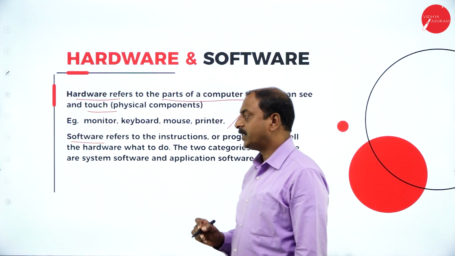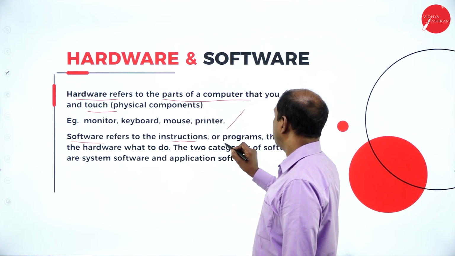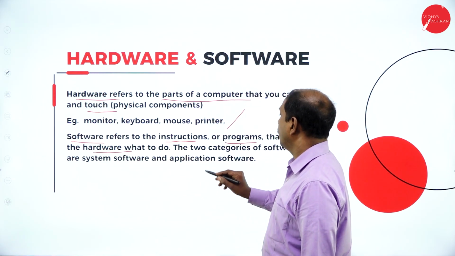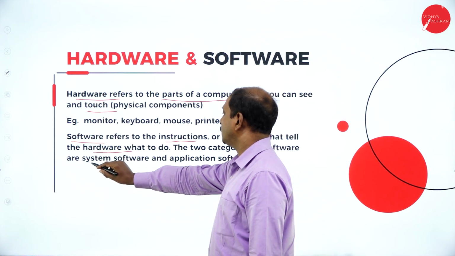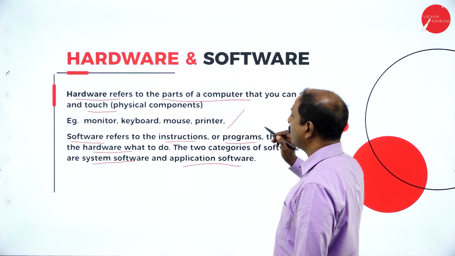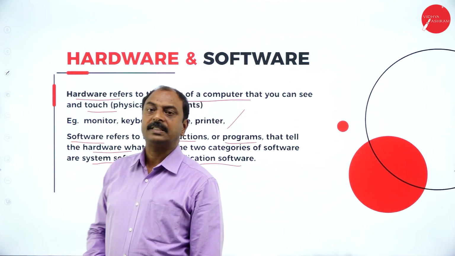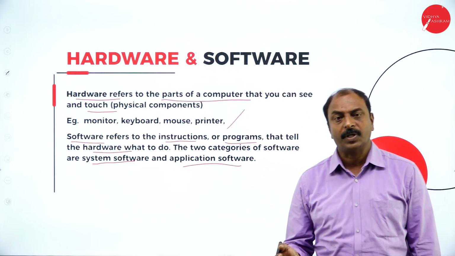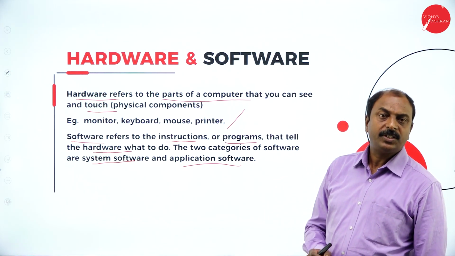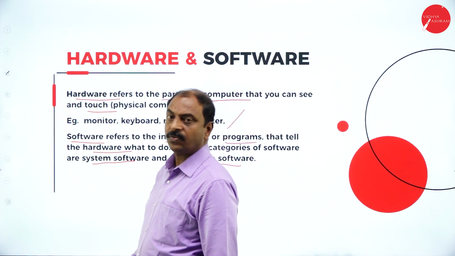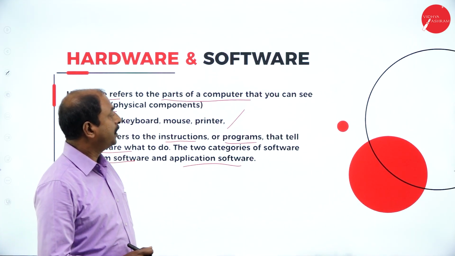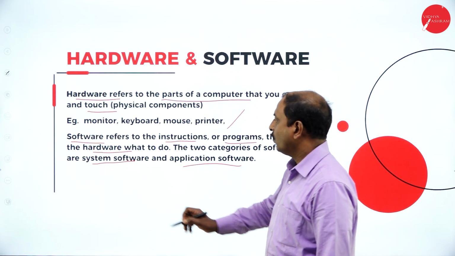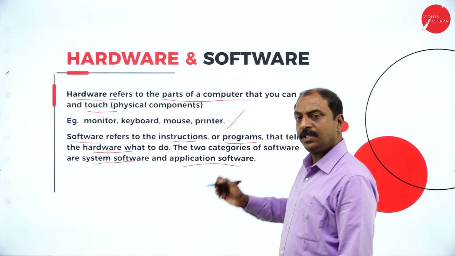Next one is, what is software? Software refers to the instructions, which are nothing but programs, that tell the computer or the hardware what to do. The two categories of software are system software and application software. So what is software? It is a set of instructions, or we can say it is a set of programs. In turn, what is a program? It is a set of sequential instructions given to the computer for a particular task. So that is software, and there are two types of software: system software and application software.